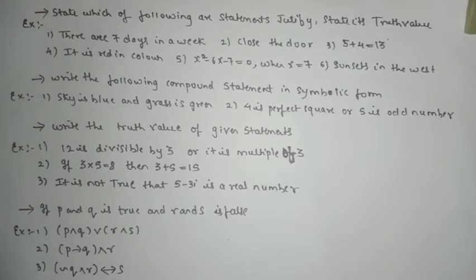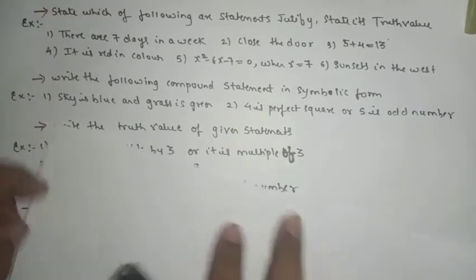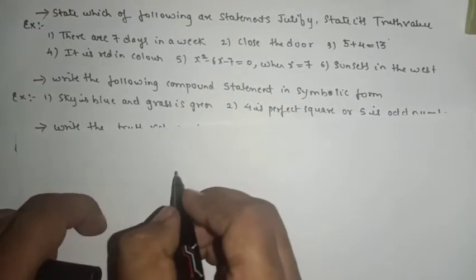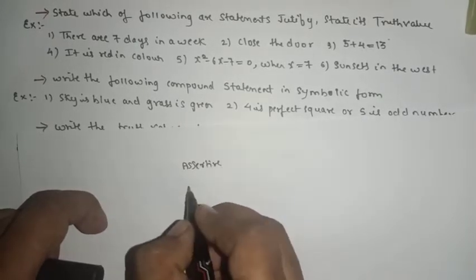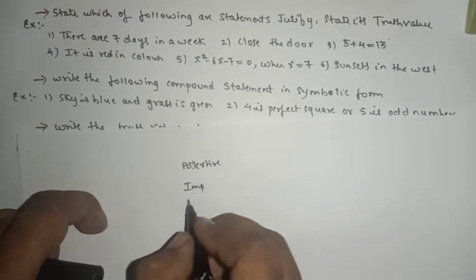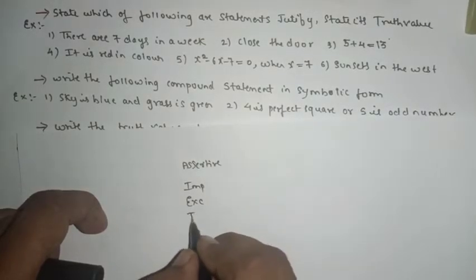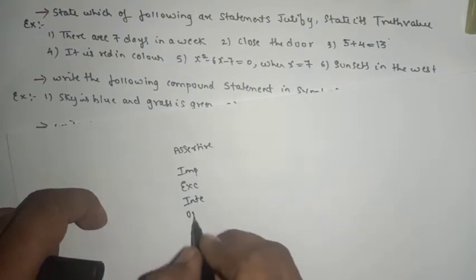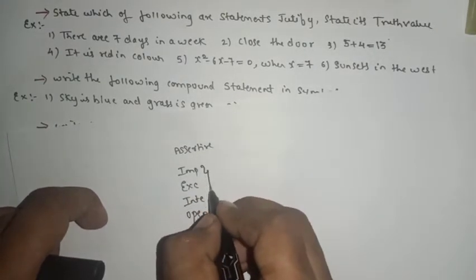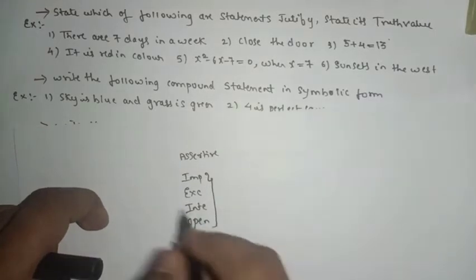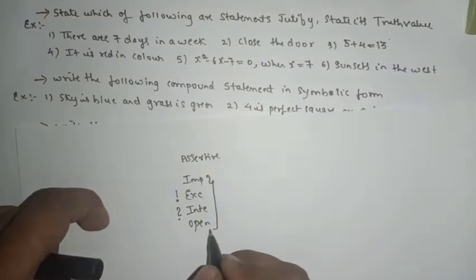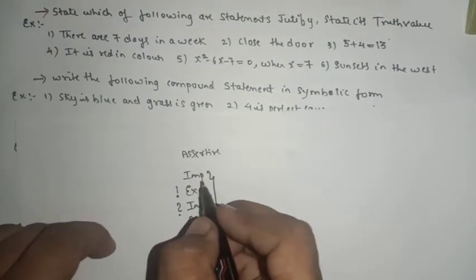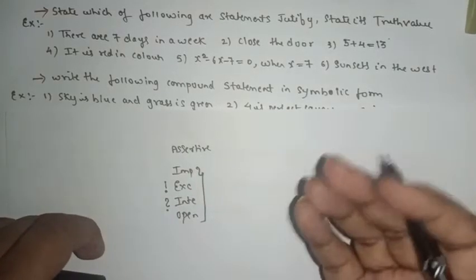As in the previous video, we have already seen assertive, imperative, exclamatory, interrogative and open sentence. Whenever you see an exclamation mark, question mark, open sentence, or imperative, the given sentence will be in the form of a request or command.